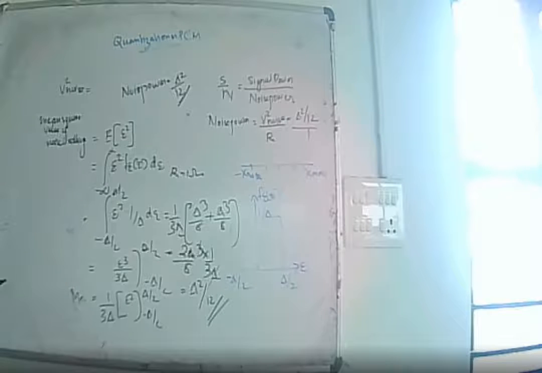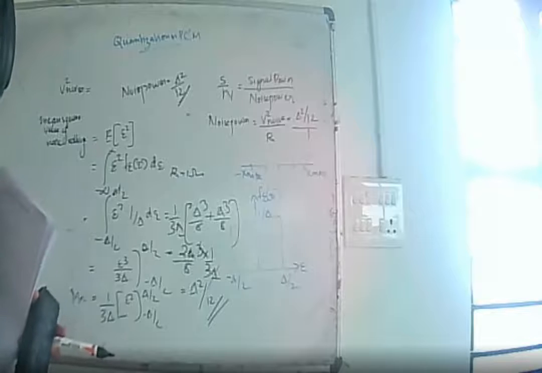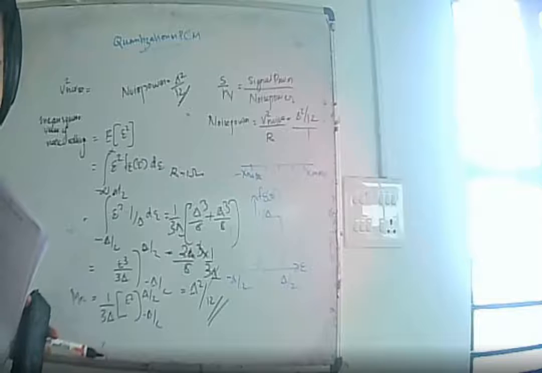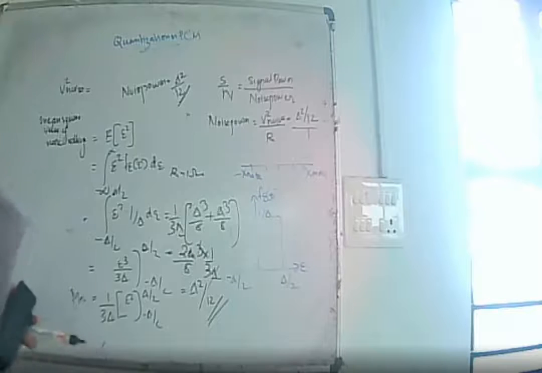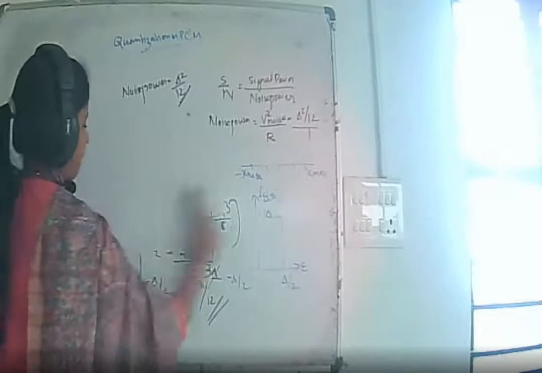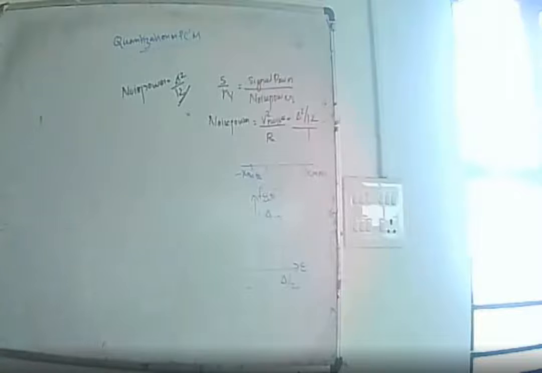Is that clear? So the noise power is delta square by 12.